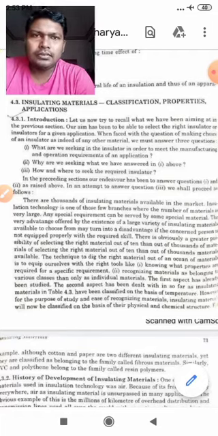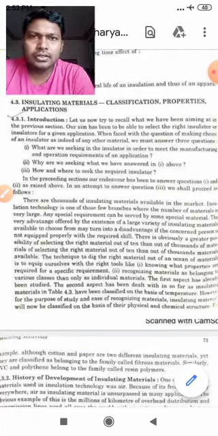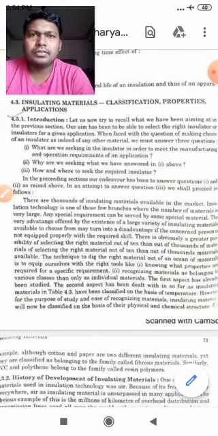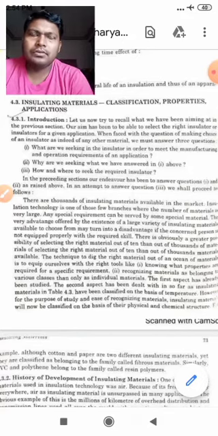So here we are faced with the question of making a choice of an insulator, as indeed of any other material. We must answer the question. There must be some set of questions before choosing anything as our insulating material. We have to put ourselves through some questions. So what are these questions?